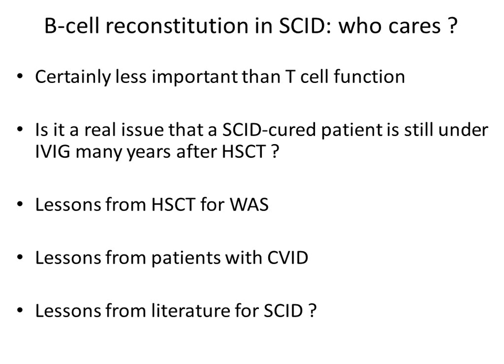The first lesson, I think, comes from the Wiskott-Aldrich. In the Wiskott-Aldrich setting, when there is a transplantation and there is a donor engraftment of T cells, but there are recipient B cells, then there is an autoimmunity because intrinsically the B cells are sick. They are prone to do autoimmunity and to have autologous clones. And when they are stimulated by normal donor T cells, then the autoimmunity can be very severe. So it's better to have a full reconstitution in Wiskott.